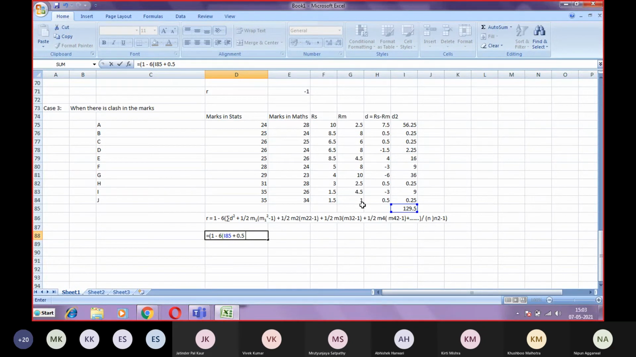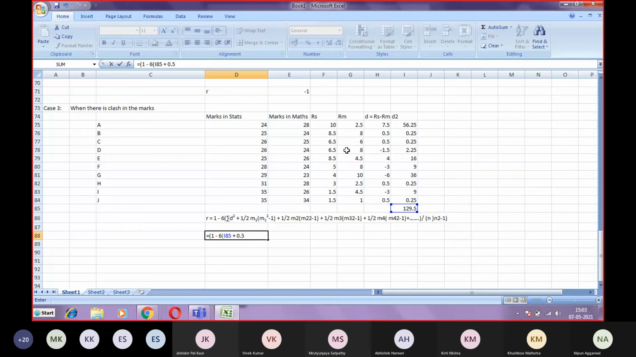And in maths, how many clashes? There will be a clash in 2.5, then in 4.5, and then in 8. So there will be three again in maths. So there will be 3 clashes in stats, 3 clashes in maths, so a total of 6 sets. So it goes up to the M6 value. So there will be 6 repetitions.